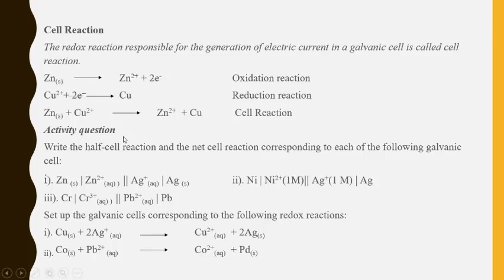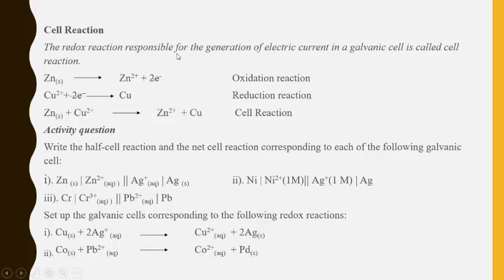Basically in the exam also you will be asked to write this oxidation reaction and reduction reaction plus the cell reaction, and from the cell reaction you will be asked to derive the cell notation representation form.